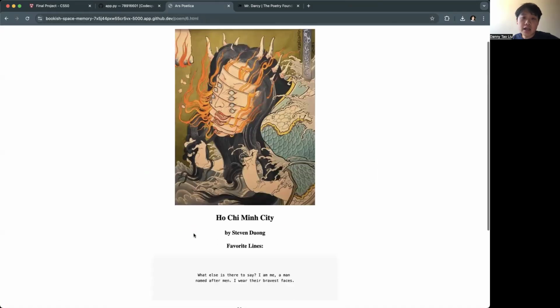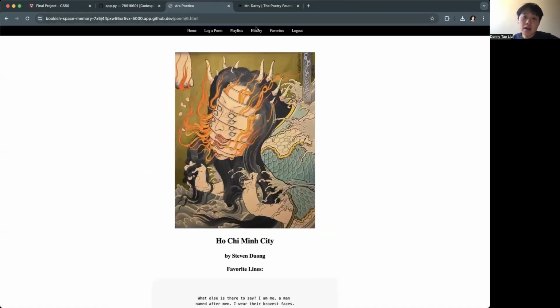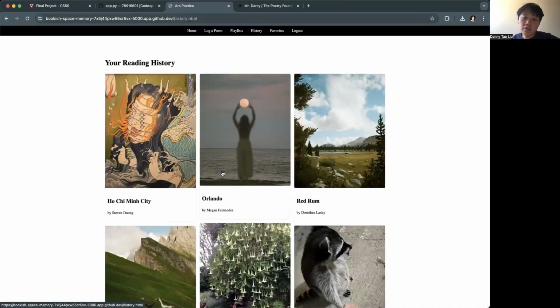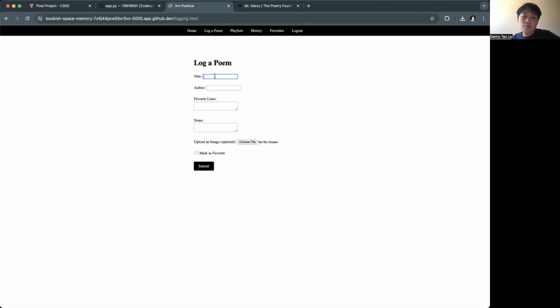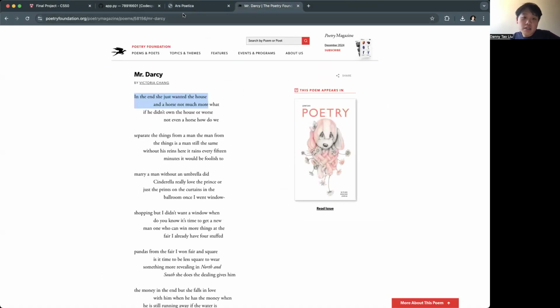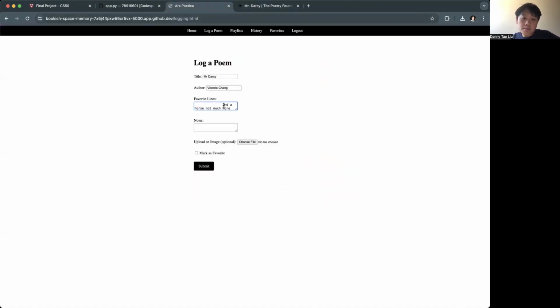You can also access the individual from this side, see the history of all the poems that you've read in this Pinterest style grid, and then also be able to log a poem. Say, I want to log this poem called Mr. Darcy by Victoria Chang. I can input some favorite lines in here and not much more. And I'll say, I think men are dumb.